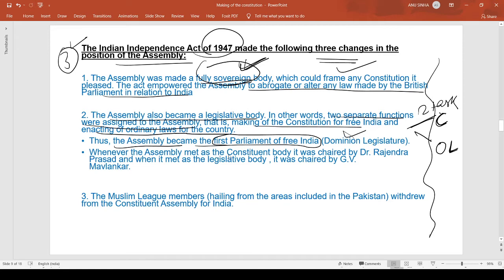Whenever the assembly met as a constitutional body, it was chaired by Rajendra Prasad, and when it met as a legislative body to make the ordinary laws of the land, it was headed by G.V.